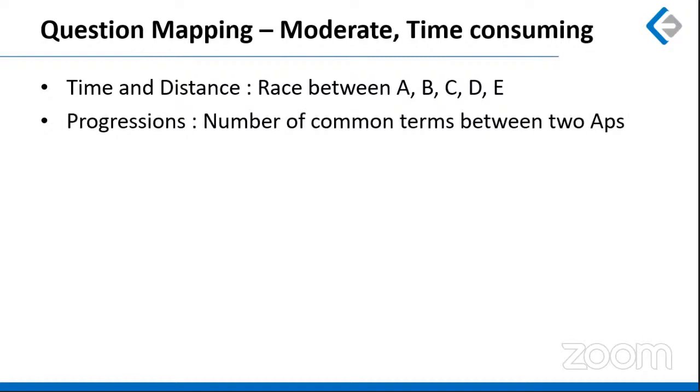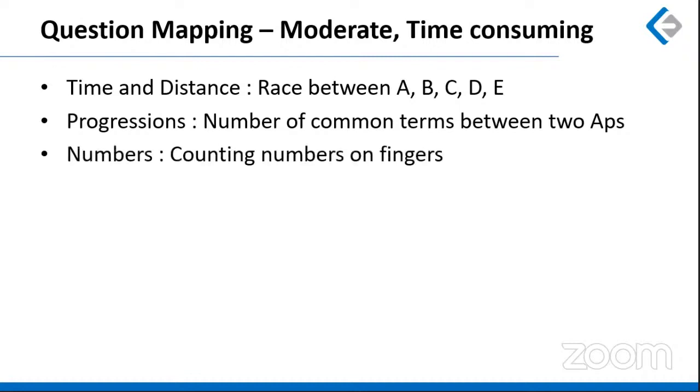A question based on progression, where 2 different APs were given, and we had to find out how many terms are common between both the APs, right? So this again is a standard question, by the way, but this always takes some time to solve and calculate and get the final answer.